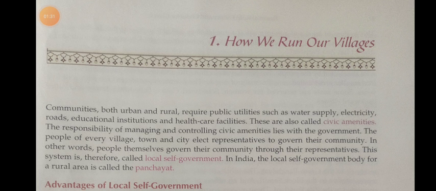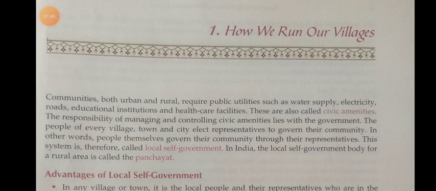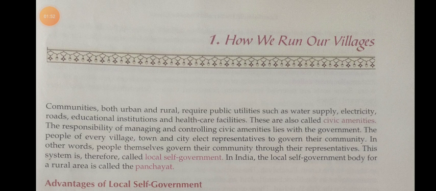This system is called local self government. What is the name of the local self government in the village or rural area? We can call it panchayat. The local self government body for the rural area is called panchayat.